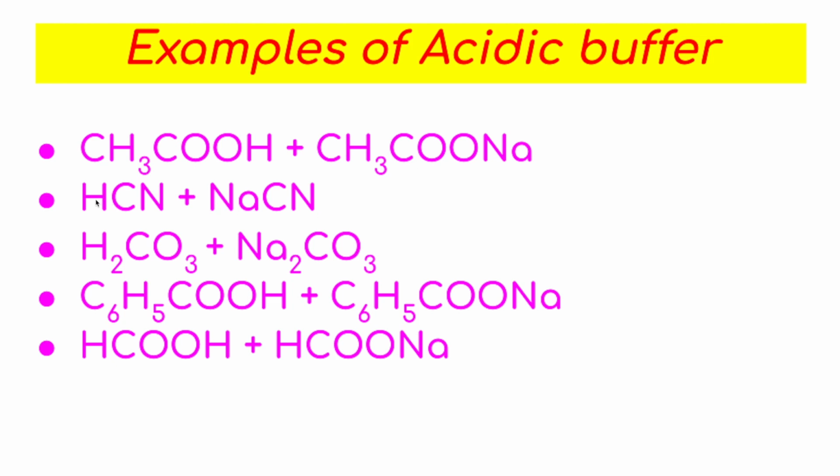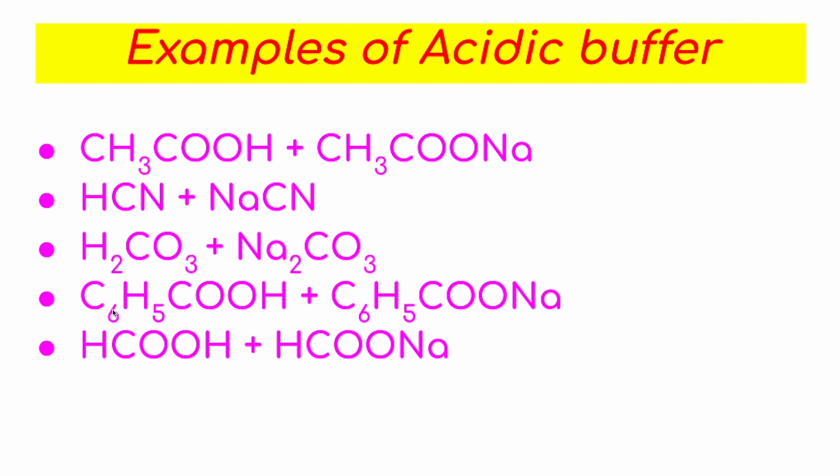And so this is the second example, that is HCN plus NaCN. This mixture will work as acidic buffer. You can use the same weak acid and the salt of this weak acid with strong base KOH. What will happen here? HCN plus KOH will give you KCN, and so HCN plus KCN,